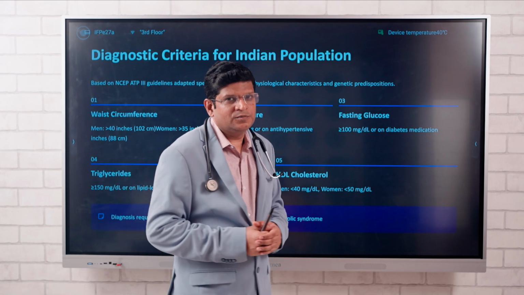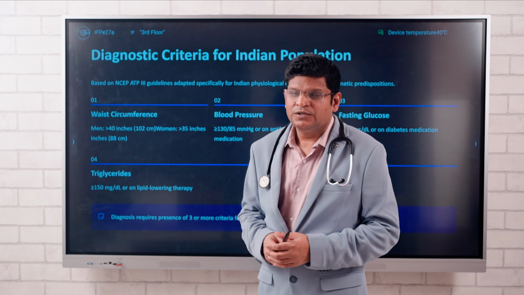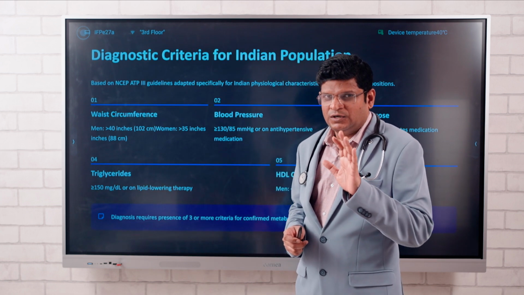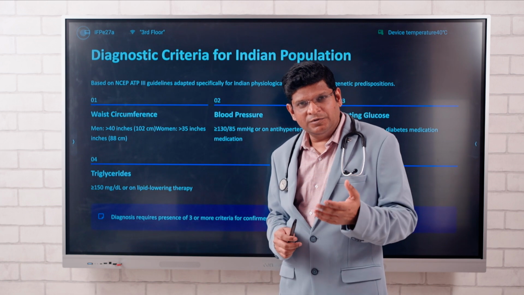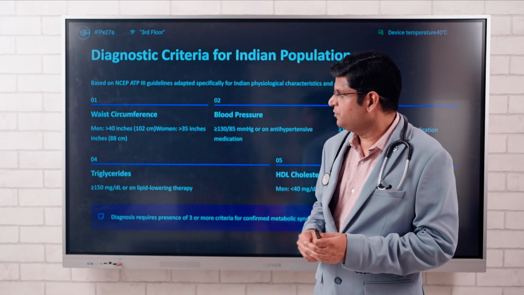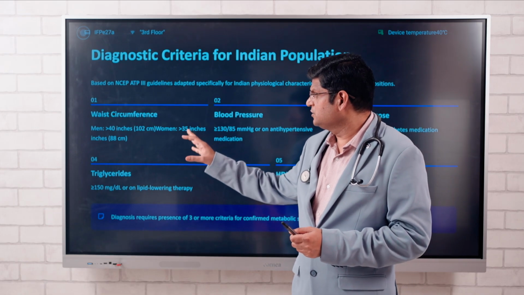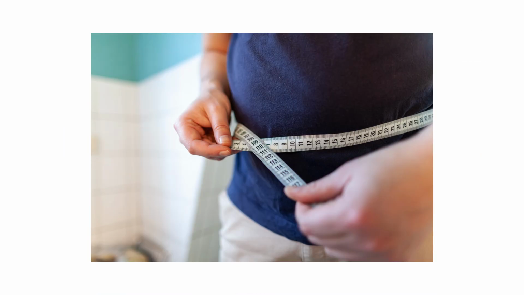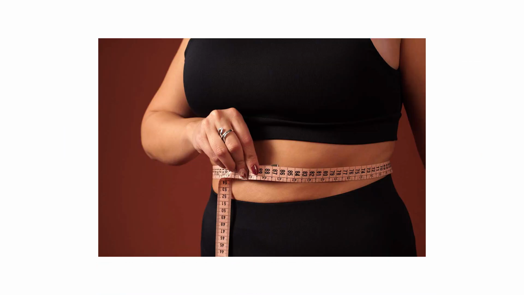Now, what are the components of metabolic syndrome? How do we diagnose it? Out of 5 factors, if 3 are present, then we label these patients as metabolic syndrome. Waist circumference: in men it is more than 50 inches and in women more than 35 inches.